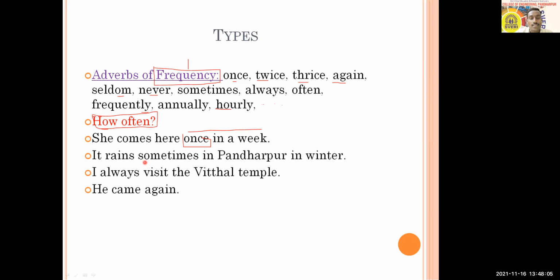It rains sometimes in Pandharpur in winter. Here the word sometimes talks about the frequency of raining in Pandharpur in winter. I always visit the Vittal temple. The word always talks about visiting the Vittal temple. Next is, he came again. Here you can get the word again as an adverb of frequency.